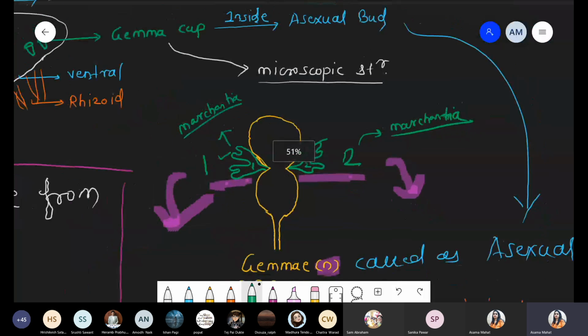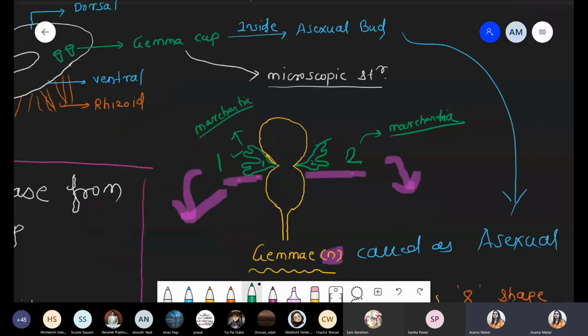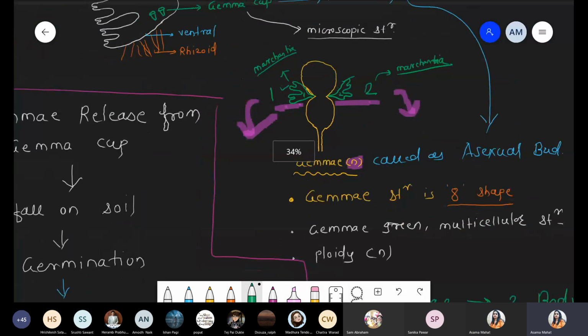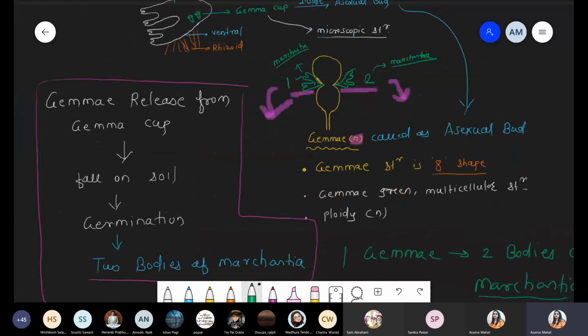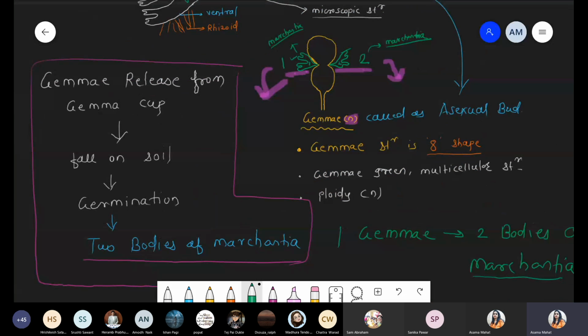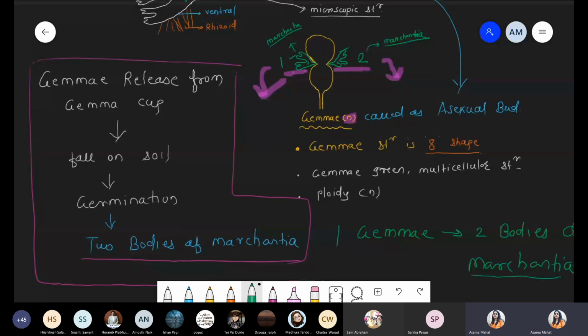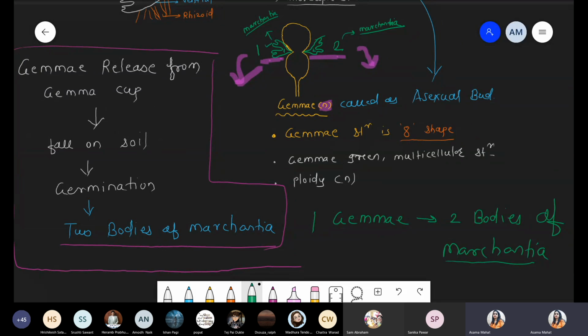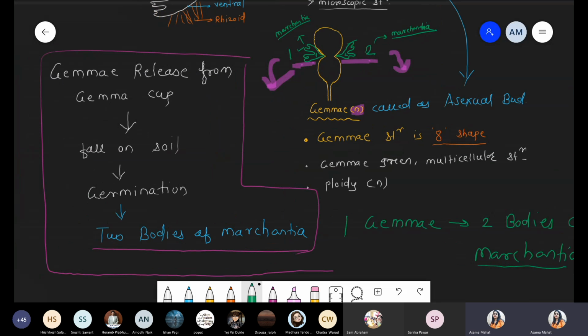Got it? Just quickly check that this part covers all this information. This is a unique structure associated with Marchantia, in the case of liverworts. Got it?